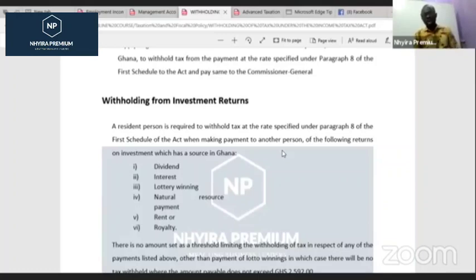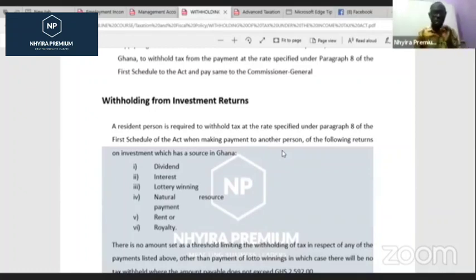When we are dealing with the issue about withholding tax, we can deal with it from various angles. And so we want to look at withholding tax on various items and various services and various engagements in relation to that. So the first thing that we have there is withholding tax from investment returns. So when you make an investment and you are receiving returns from that investment, if we pay you those returns, the Act requires that what? We withhold an amount on that in relation to that. It could be 8% or whatever rate. We'll be looking at the rate later on, like I said.